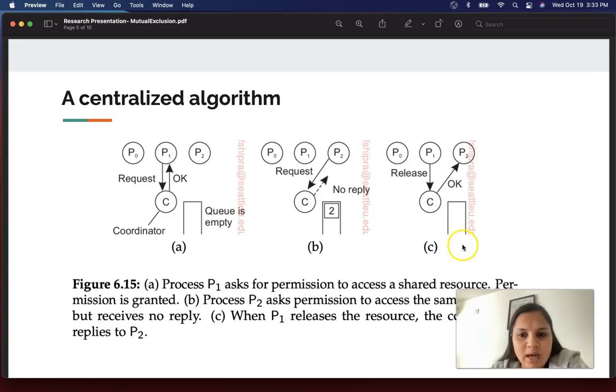After that, in figure C, after process P1 is done accessing the resource, it will send the release message to the coordinator, and the coordinator will see the resource is now available, so it will send an OK message to P2 and remove P2 from the queue. So that's how this algorithm works.